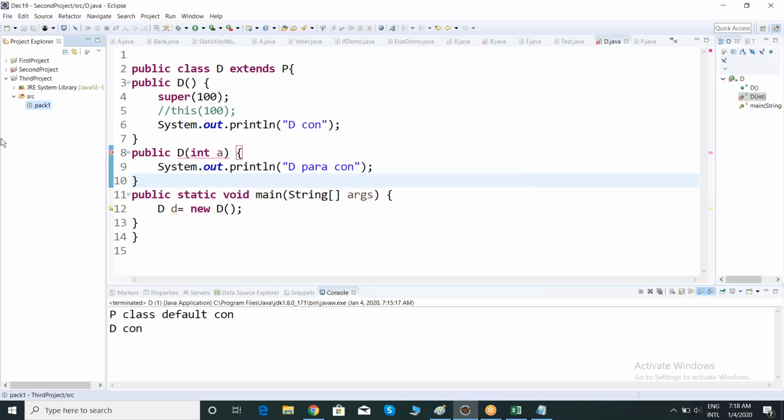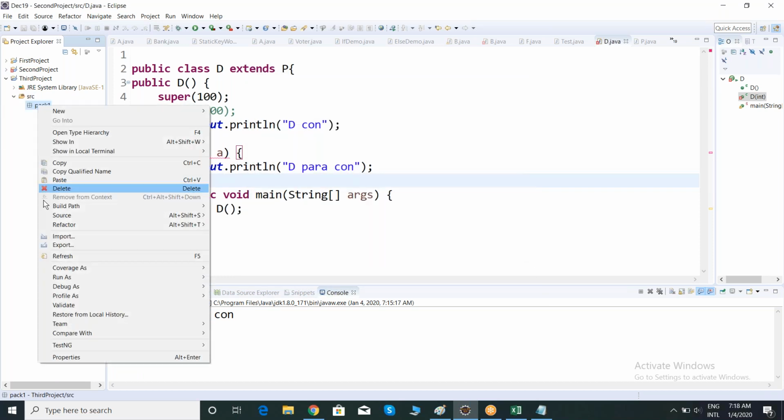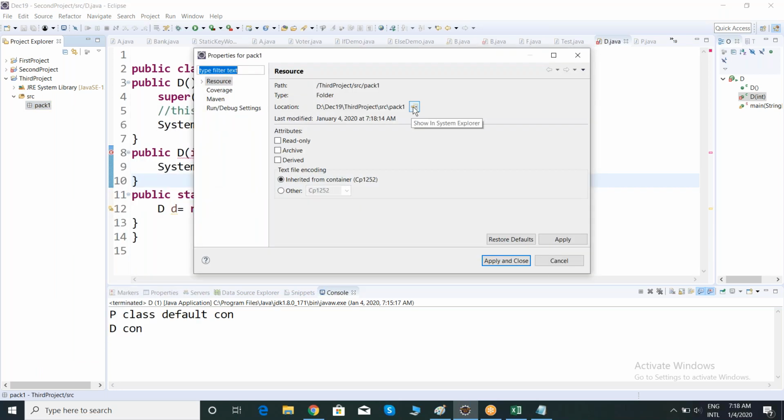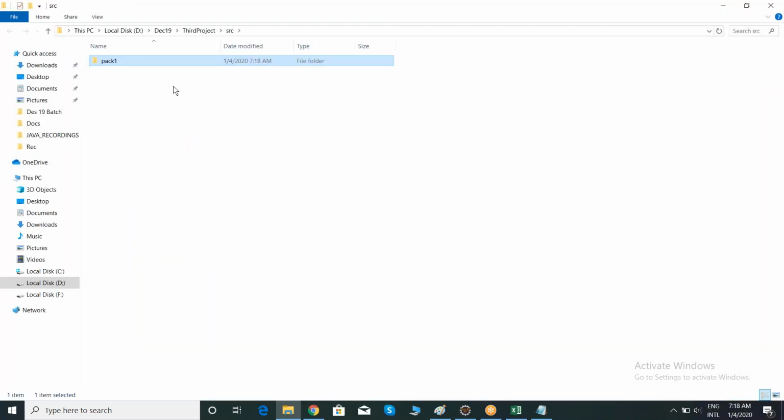Observe. Finish. Now observe on pack1, right click, properties, and click on this one, show in system explorer, nothing but show in my directory. See here, inside my D drive, December 19, there will be a third project under SRC. There is a folder called pack1. See here, package is nothing but folder structure in Java.